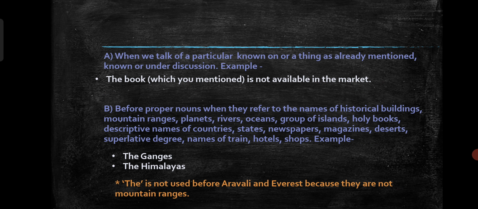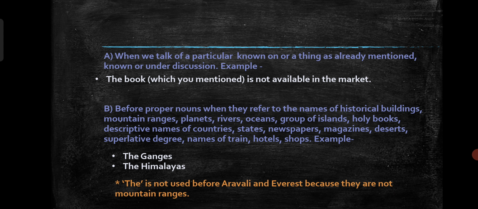First rule, when we talk of a particular person or thing as already mentioned, known or under discussion. For example, the book. Suppose I already mentioned the book, Rabindranath's Kabuliwala. So, the example is that here the book Rabindranath's Kabuliwala is already mentioned. So, in that case, we are writing the before the name of that book. Clear?